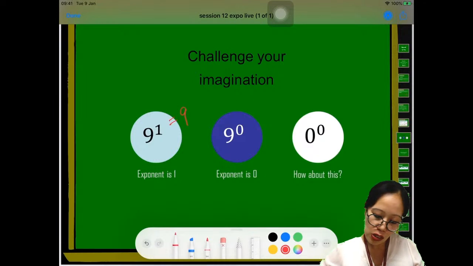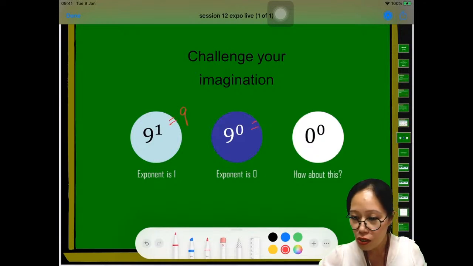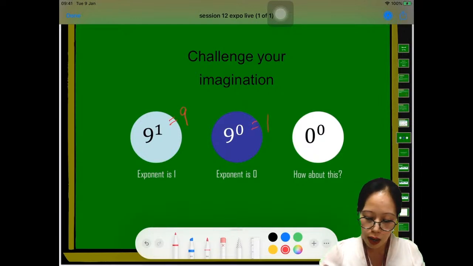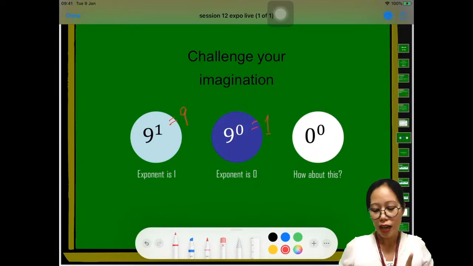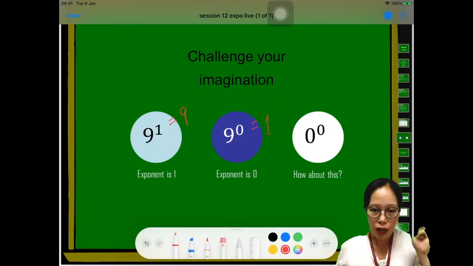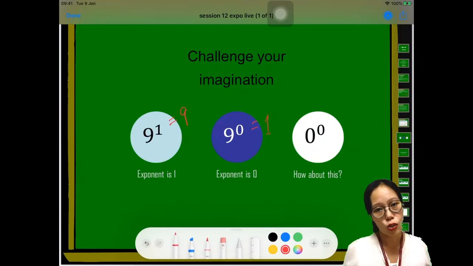Now, what about 9 raised to 0? 9 raised to 0 of course is 1, right? We have this law telling us that any number raised to 0 is equal to 1. 9 is a number, it is raised to 0, so it's equal to 1. And we also had our example a while ago that would become 1 times nothing. So it's 1. Okay? So we have a law that any number raised to 0 is equal to 1. So whatever your base, if your exponent is 0, then it is equal to 1.